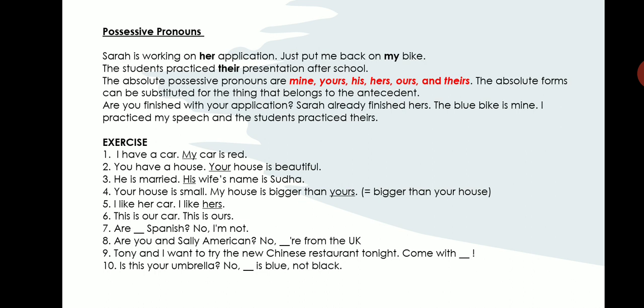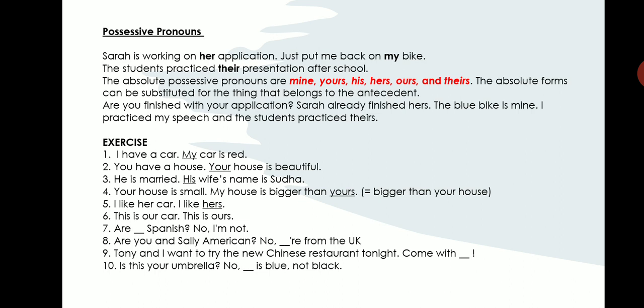The students practice their presentation after school. You look at this bold word, their comes before presentation. So presentation is the antecedent here. Presentation is the word that I am talking about. So I am possessing the presentation. That is why I have used their just before the antecedent, just before the presentation.